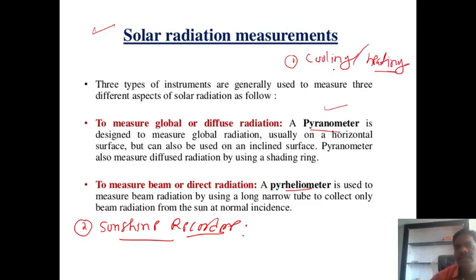So how do we design all these applications? For designing them, we should measure the radiation which comes from the sun onto the earth's surface.